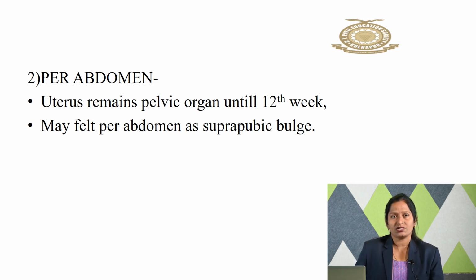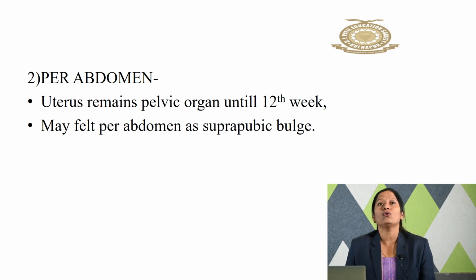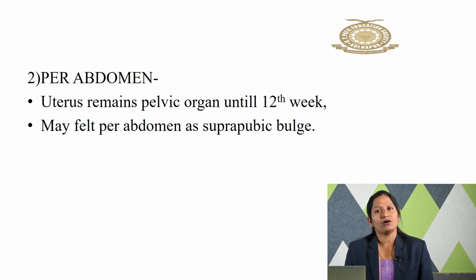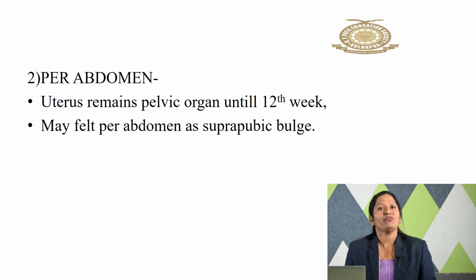Again, there will be changes in the abdomen. And what will those changes be? The uterus remains a pelvic organ until the 12th week. What will happen after the 12th week? It will go above the pelvic organ. So the uterus remains a pelvic organ until the 12th week, because we are discussing the first trimester, and in the first trimester the uterus is in the pelvis only. So it may be felt per abdomen as a suprapubic bulge.